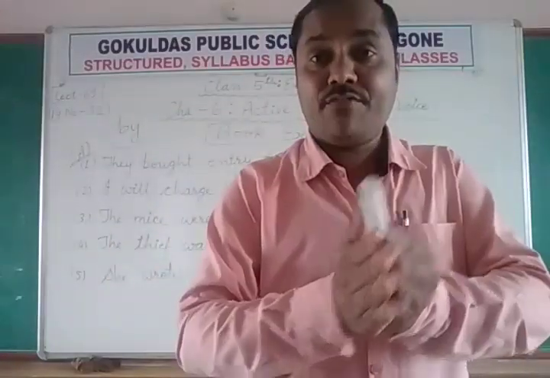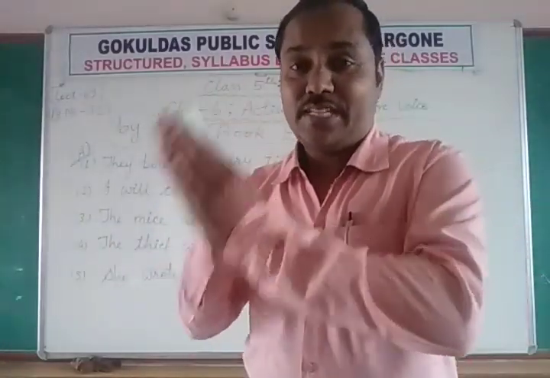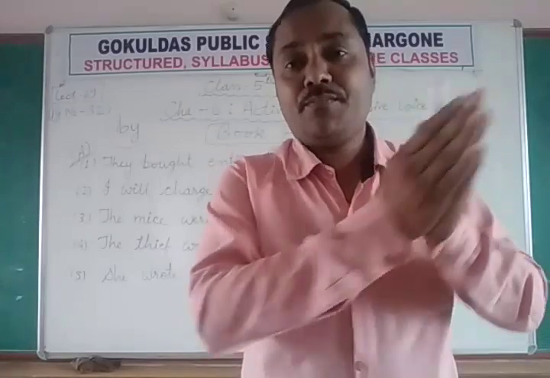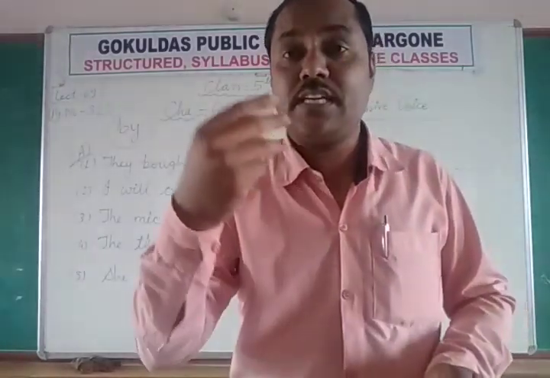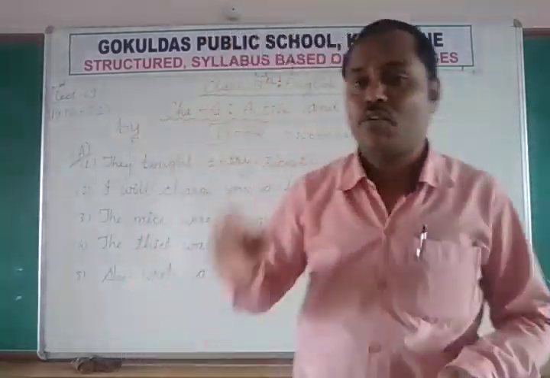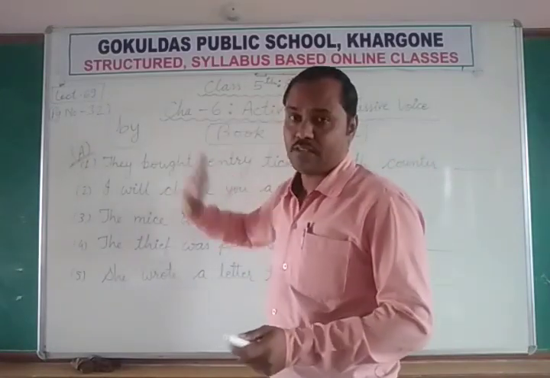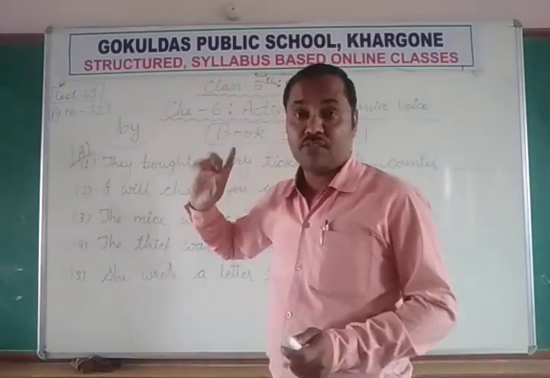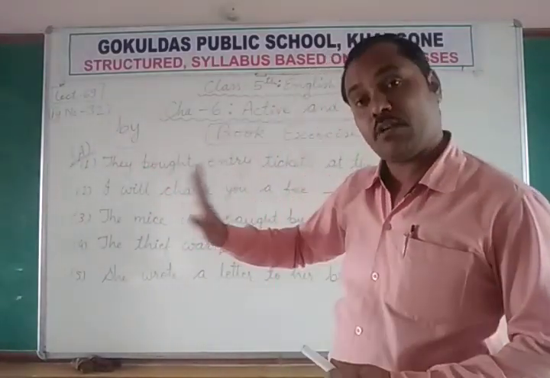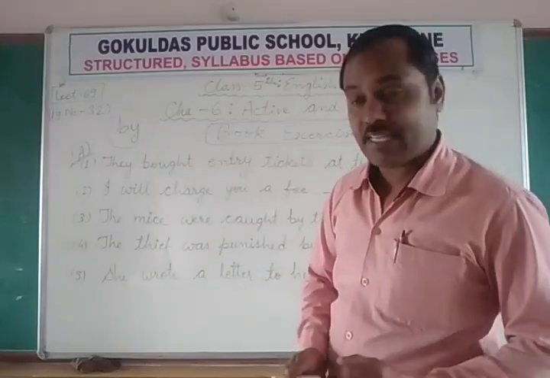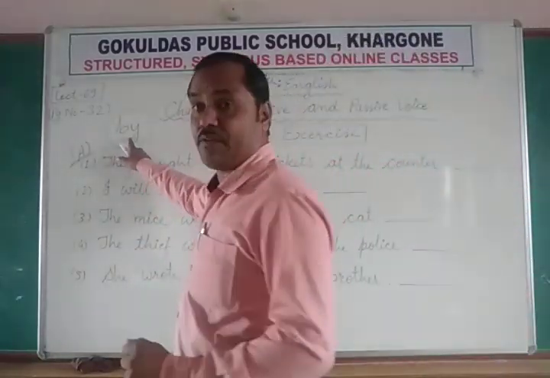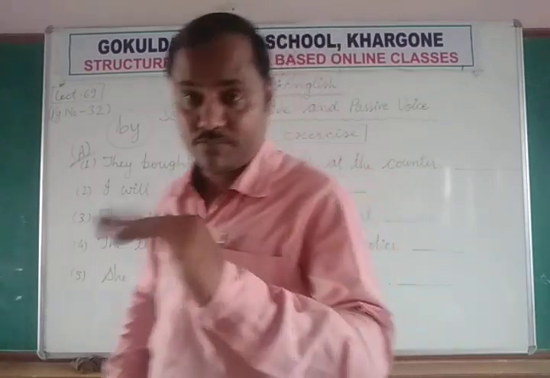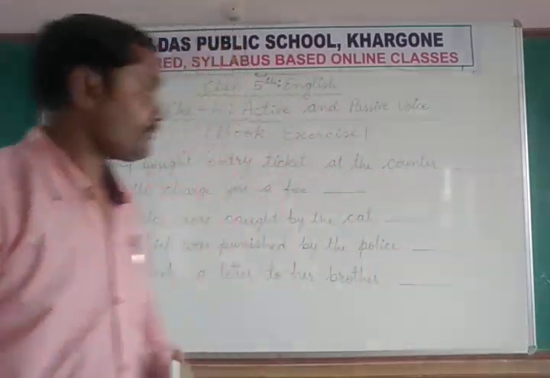First form, second form, third form: present form, past simple form and past participle form. And by is the preposition which is used in the passive voice. Otherwise it can be active voice. So this is a very easy way to differentiate.